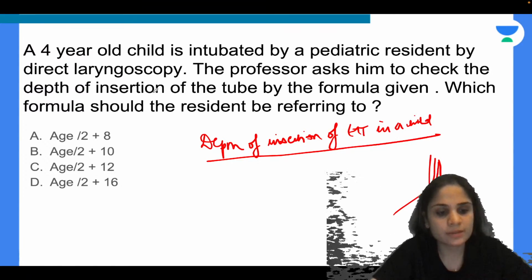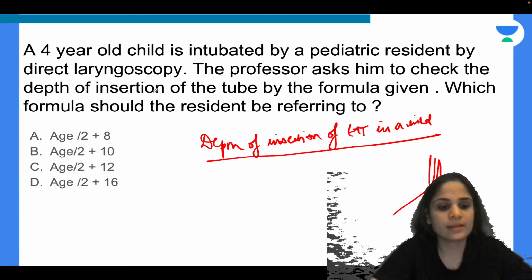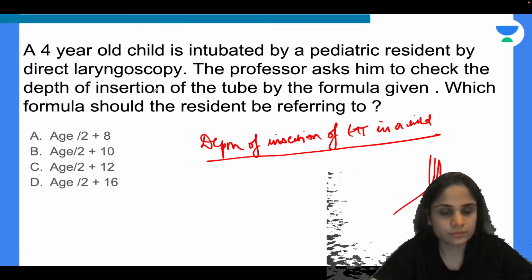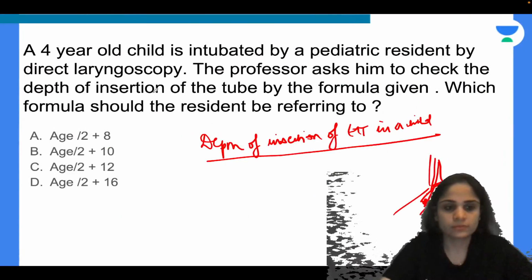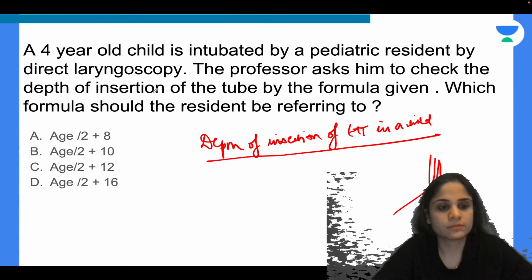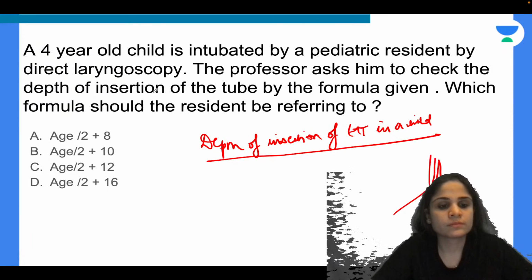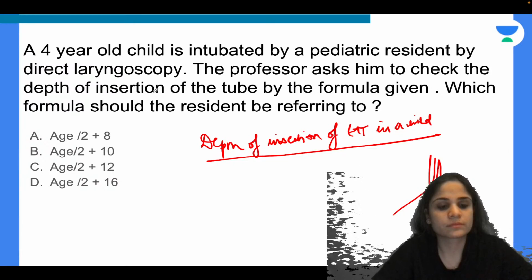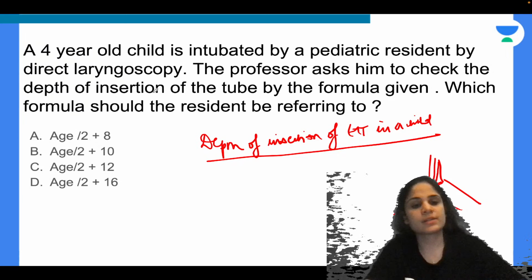So what is the formula? Robin is saying answer is D, H upon 2 plus 16. Any other answers? Alright, Staphylococcus is saying B, H upon 2 plus 10.